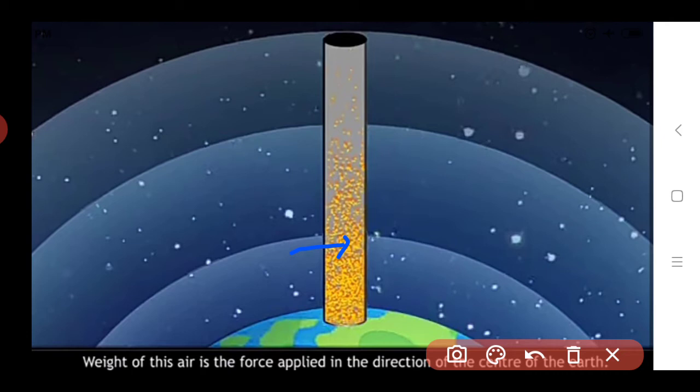All the air particles apply force on the earth's surface in that direction, and this force is what we call the weight of that air.